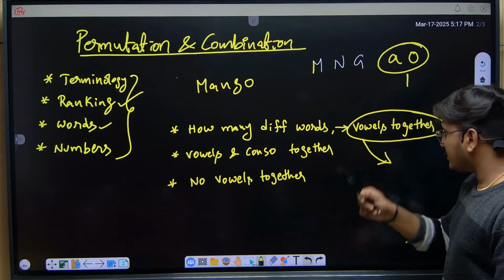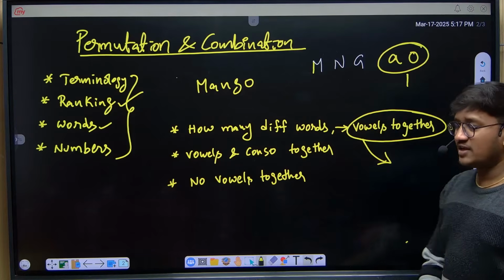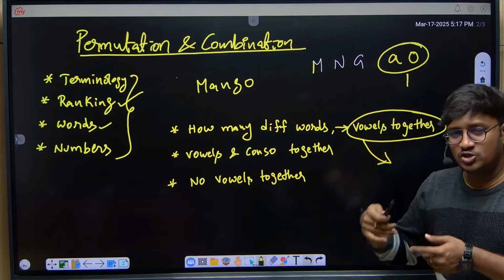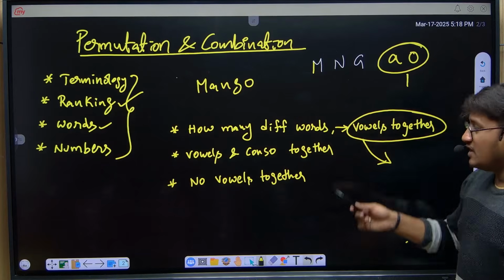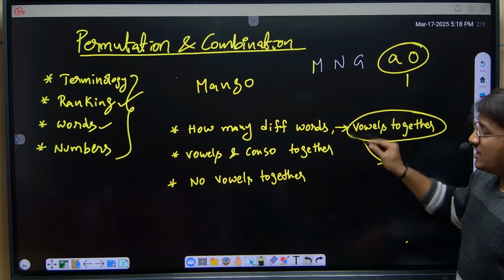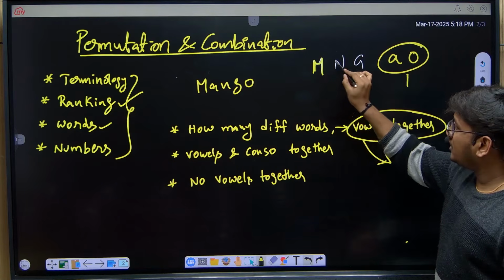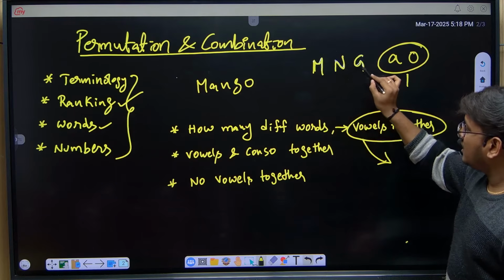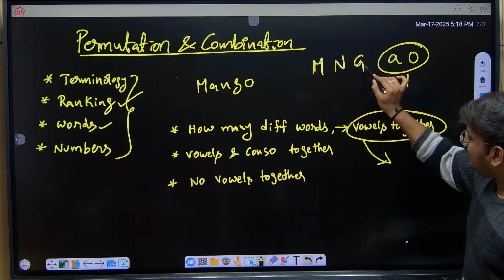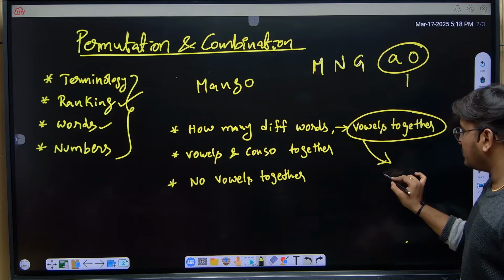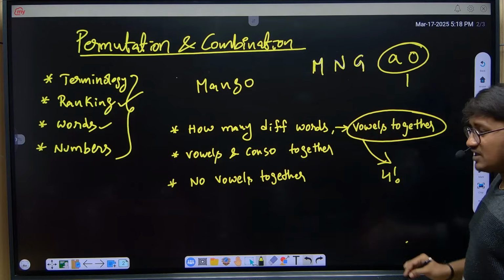Now for this particular question, if they mention all vowels to be together, either it may be 2 vowels or 3 vowels, whatever it is, consider all vowels as a single unit. Now count how many letters are there in the word mango. We have M, N, G, 1, 2, 3, and this we already consider as a single letter. So 4 letters can be arranged in 4 factorial ways.